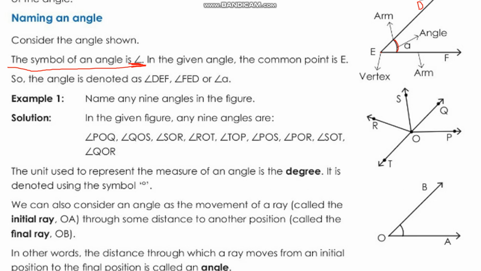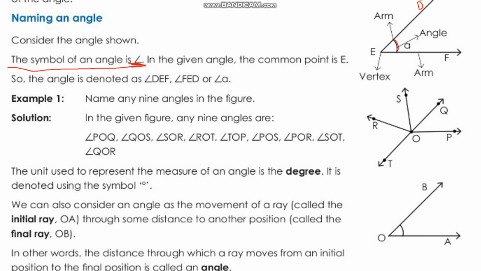So how to name an angle? Put the angle symbol and then you can write DEF. This shows the angle E. In other words we can say angle FED, that is also the same, or angle small letter a, this one.